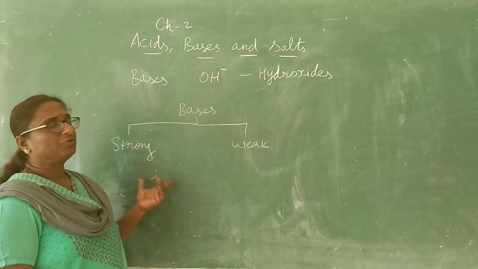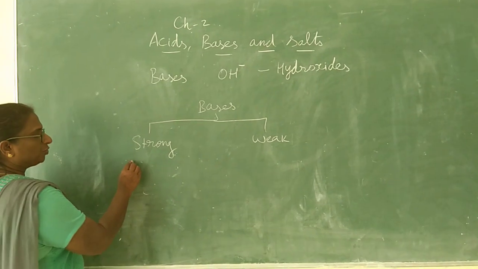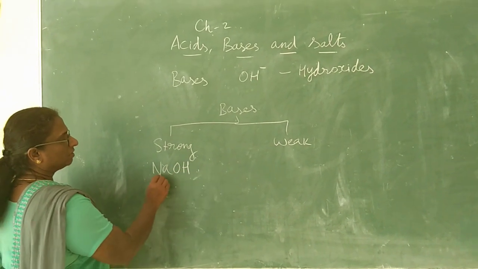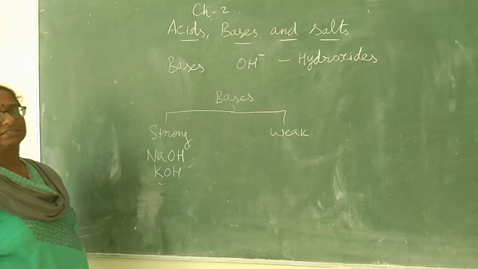Let me give you the names of the bases here. Strong bases, only two you have: sodium hydroxide and potassium hydroxide. These are the two strong bases.